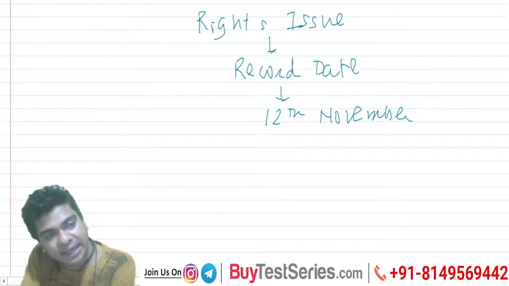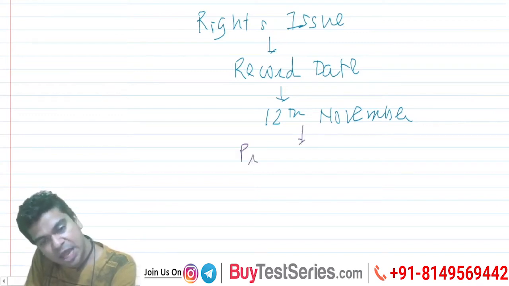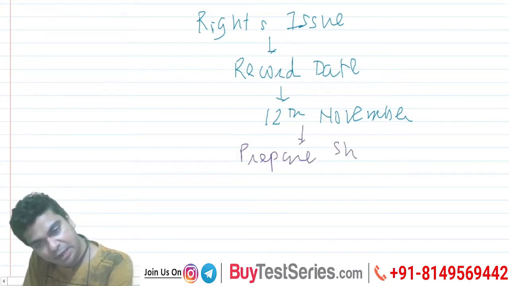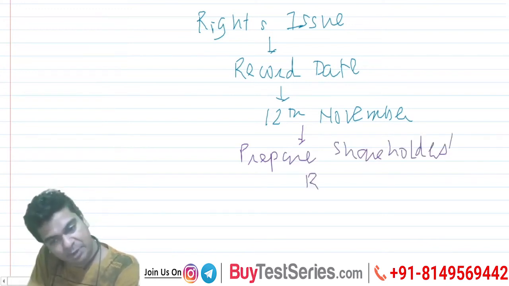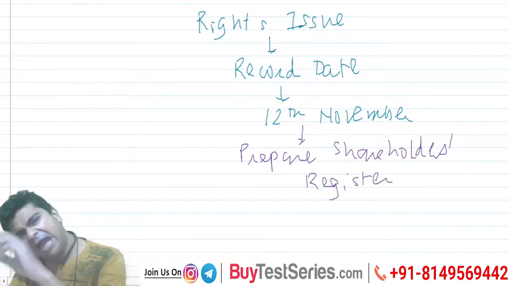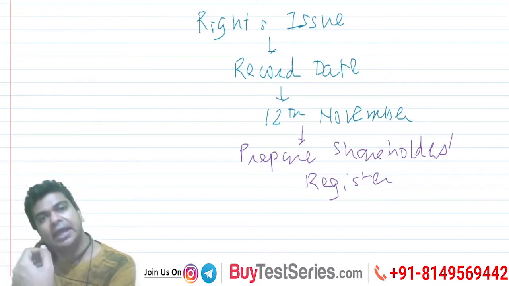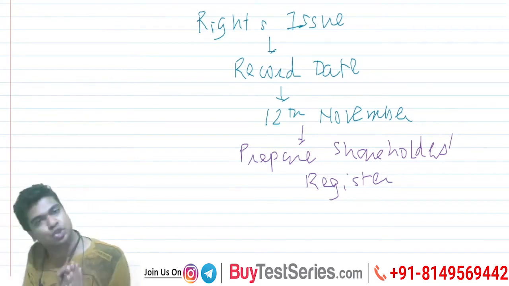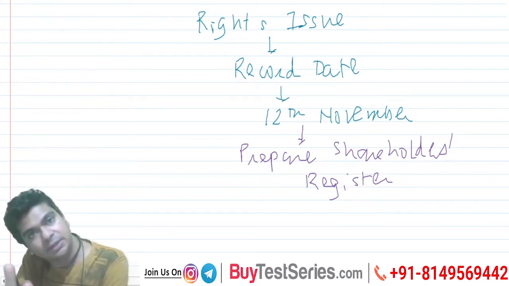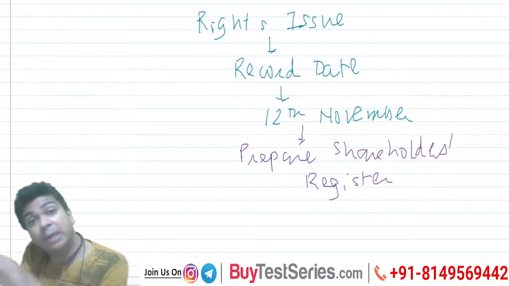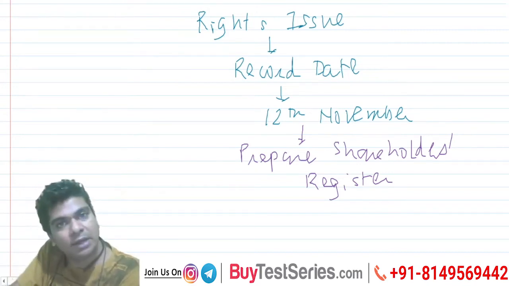On the record date, 12th November, we shall prepare the shareholders register. And whoever's name appears on 12th November as a shareholder is eligible for the rights issue. In other words, let us say you are not a shareholder right now, but you are interested in applying for the rights issue. Now, a rights issue can be applied for only by existing shareholders.